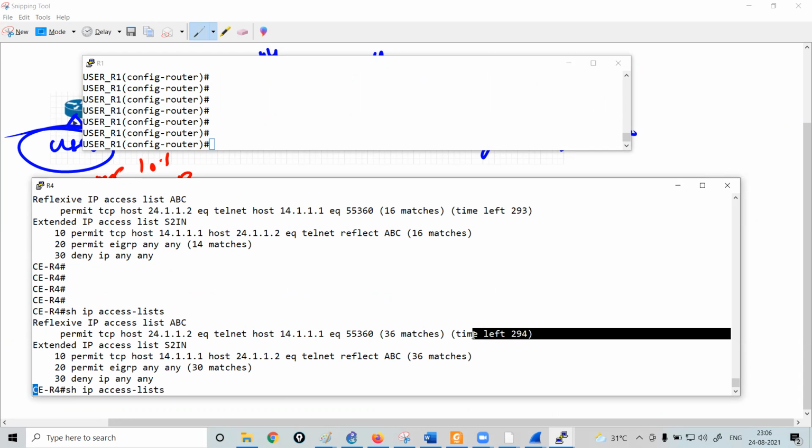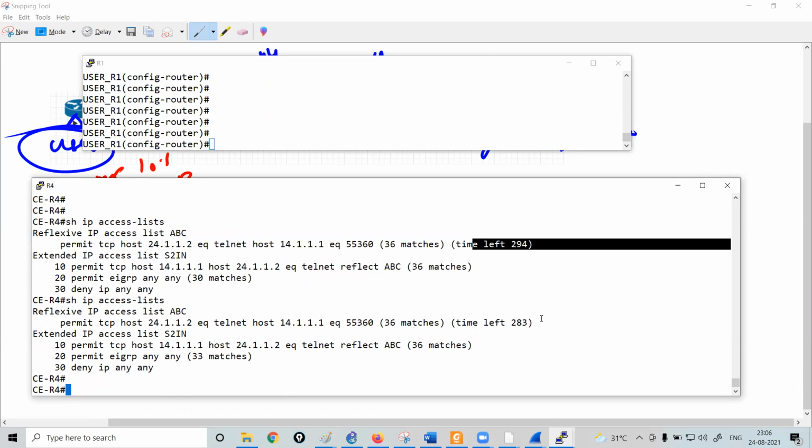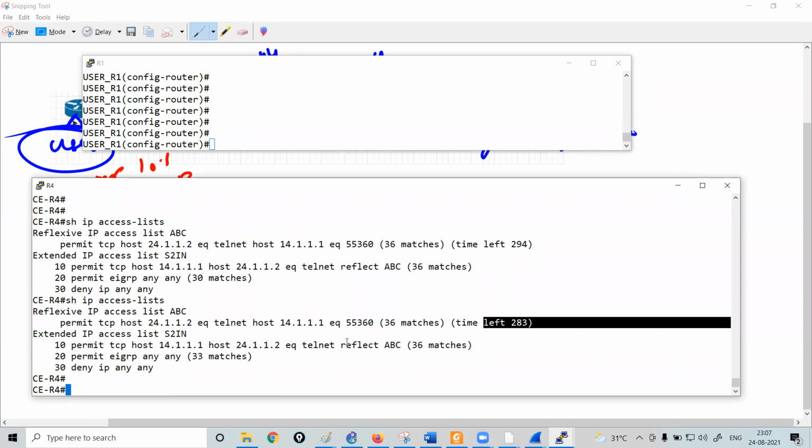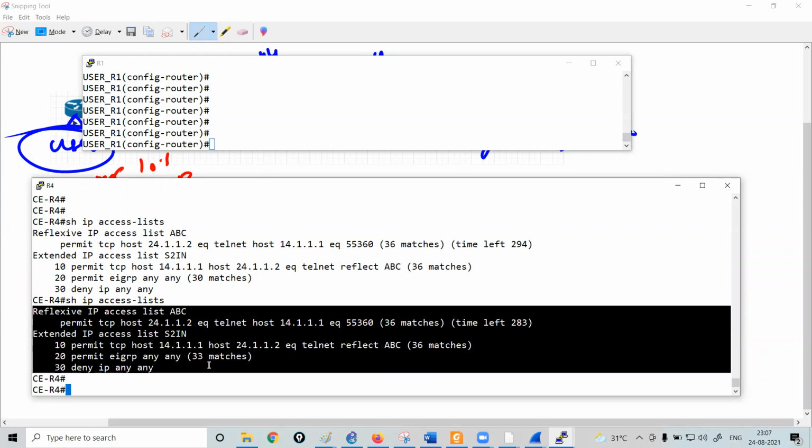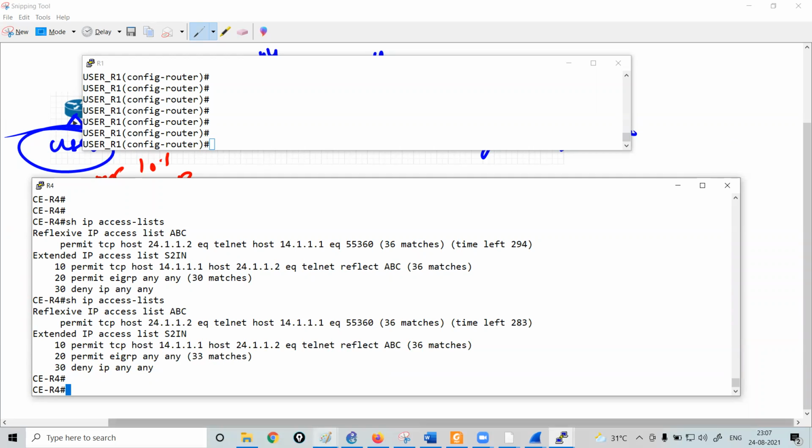Now let me tell you about this time. By default, whenever a packet is matched with the reflexive ACL, you need to understand this. Just hold on. Let me just copy.